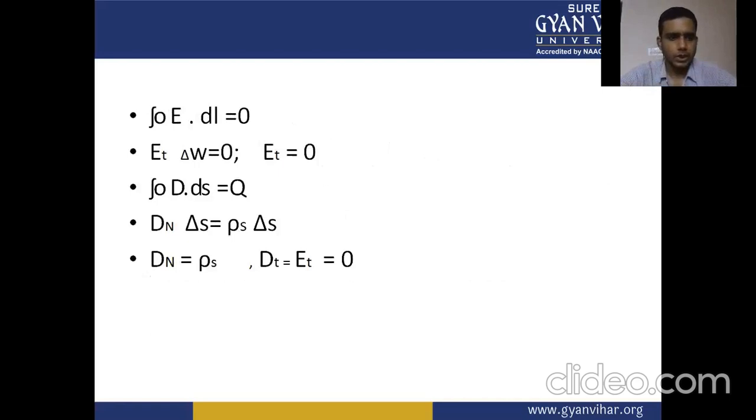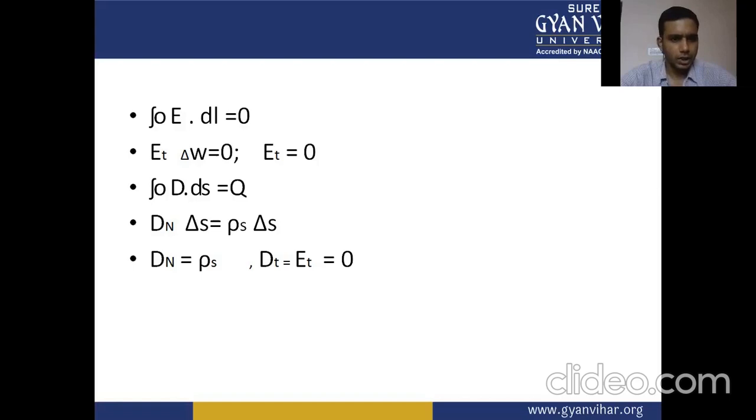So the closed integral of E dot dl equals zero. These are the relationships from the previous discussion, and E tangential times delta W equals zero, where E tangential equals zero.